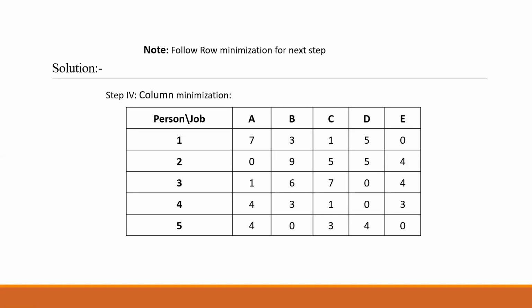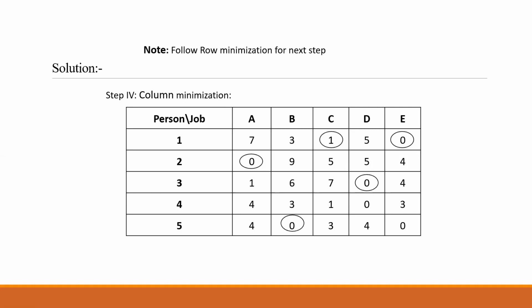Follow the numbers obtained from the row minimization step, and the next step is to do column minimization. So in row minimization we got these numbers 7, 3, 1, 5, 0. So in this matrix, we will find the minimum values in the columns. So first column, I have minimum value 0. Second column, minimum value 0.